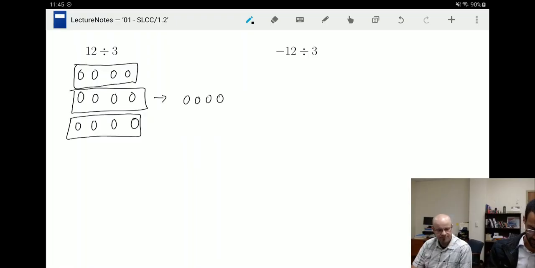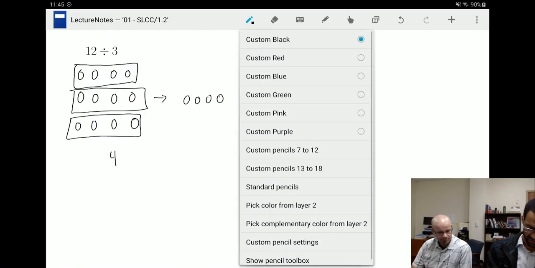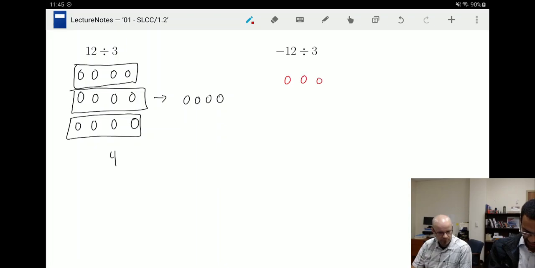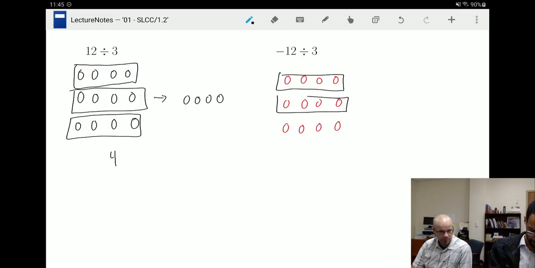Yeah, there we go. So 4. That's easy. We know that one. Okay. What if I had 12 red circles, right? 12 negatives. And I broke that up into 3 equal-sized groups. 4 red circles. So that will be a -4. Okay, I don't think those are too difficult.